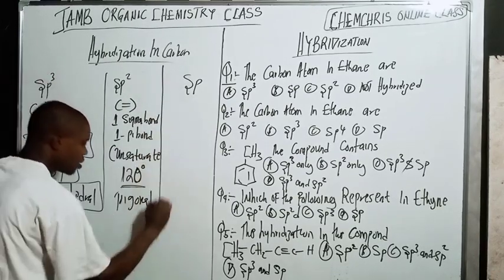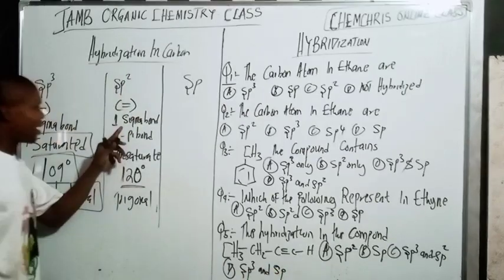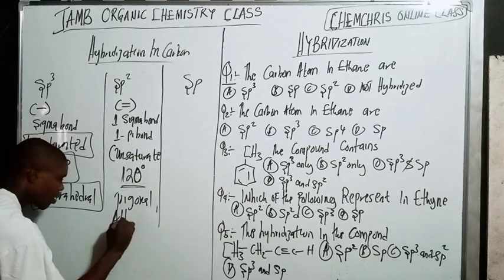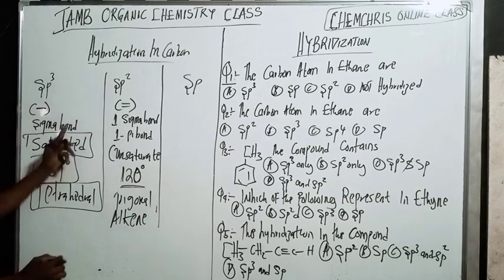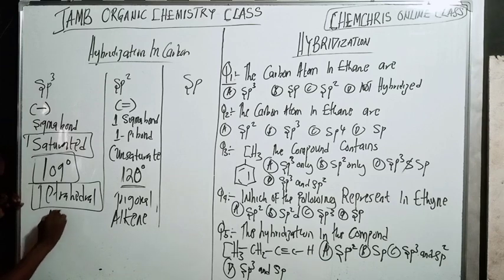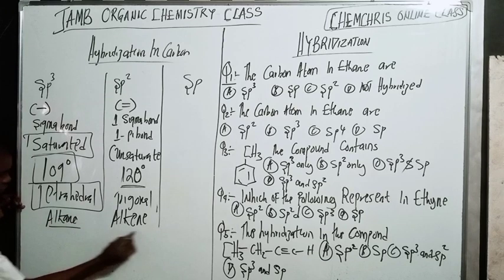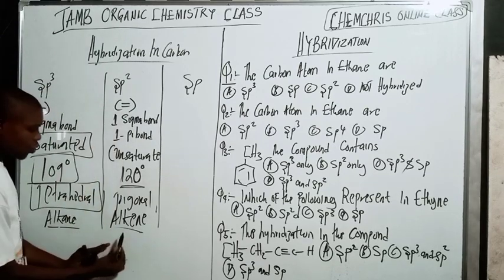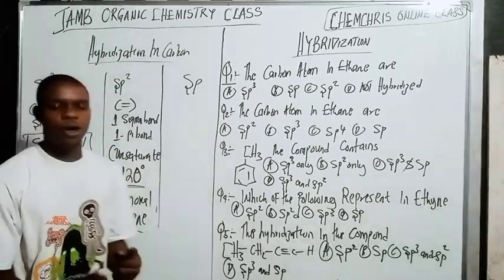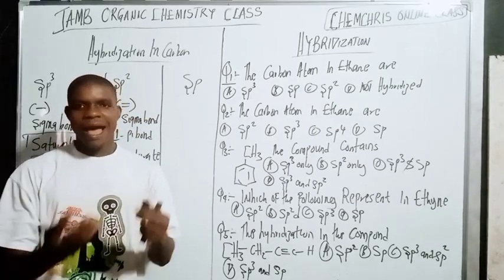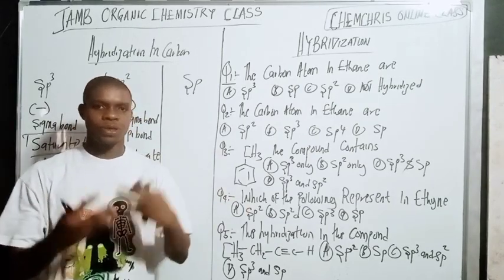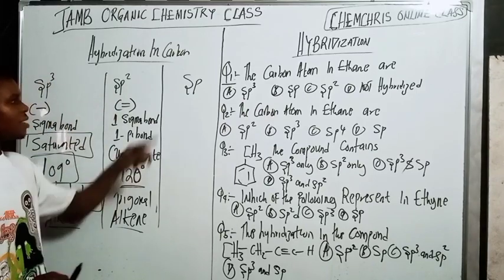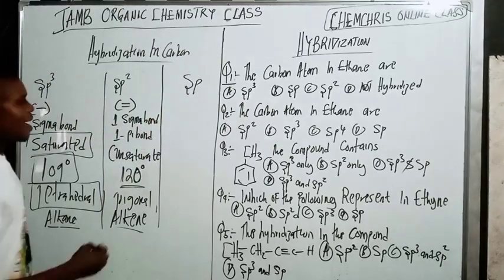A good example here is the alkane. sp3 are the alkanes. sp2 are the alkenes. Then any other functional group that has a double bond, as far as you see a double bond in the functional group, is sp2.